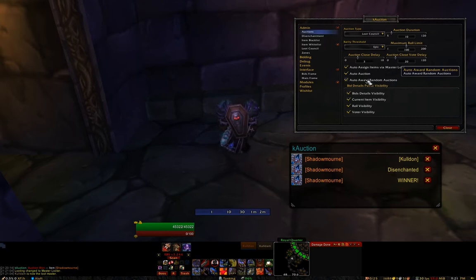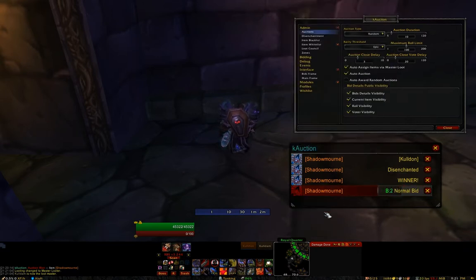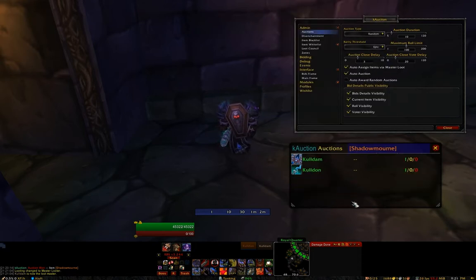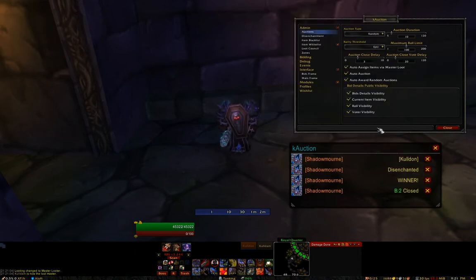So this is basically, should kAuction automatically assign winners when the auction is random. If this is not checked and you've got a couple players that bid, once it ends and the rolls are determined, it's not going to actually assign who wins the item. Instead, the raid leader, as usual, will have to manually click the winner button. So just something to keep in mind, but usually you just want it automatic.